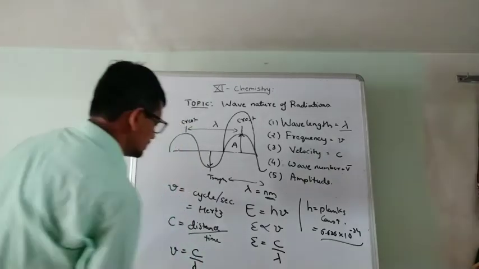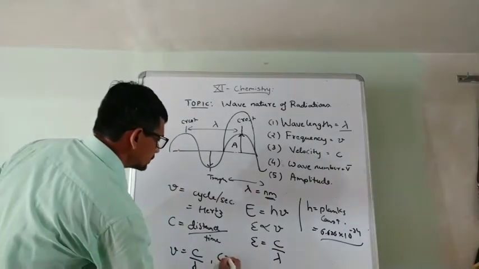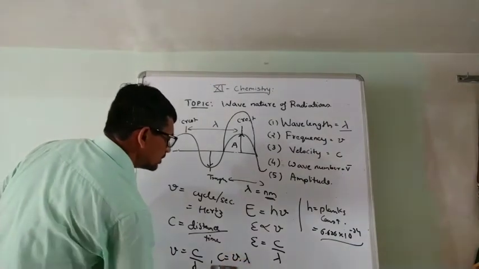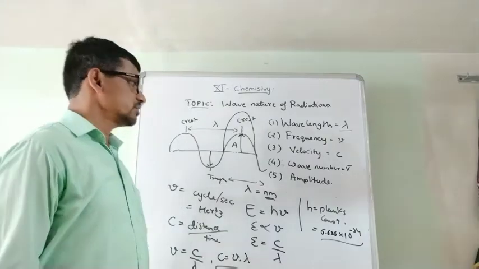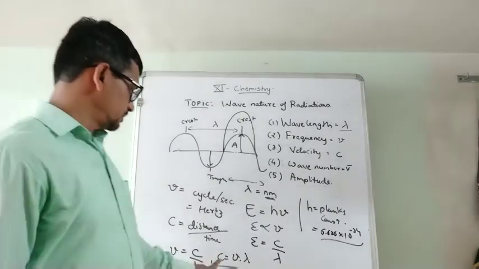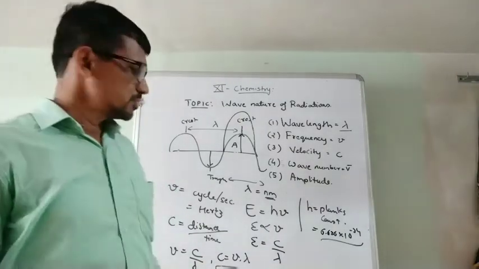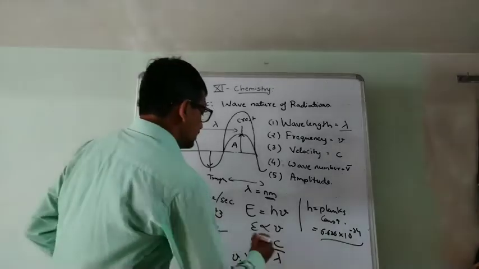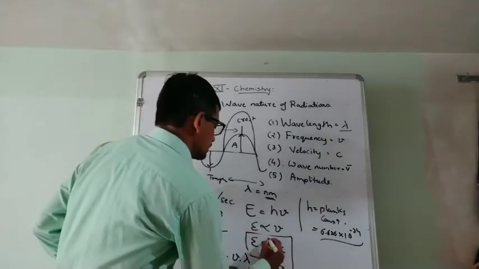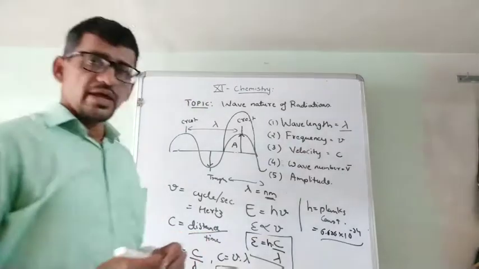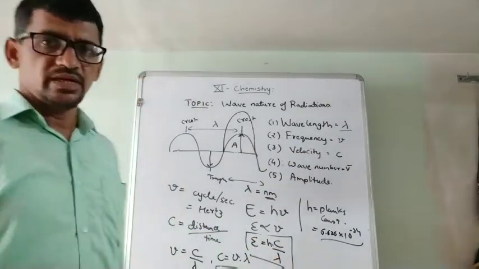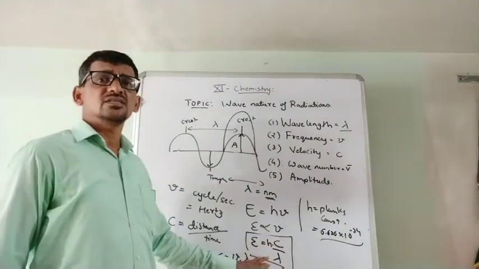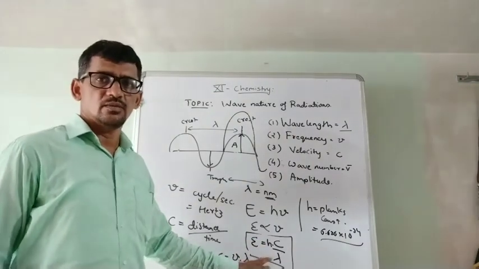In another form, C is equal to mu into lambda. Frequency multiplied by wavelength gives the velocity. So keep this equation in mind: E is equal to h C by lambda. Then we will get the energy. E is equal to h C by lambda.